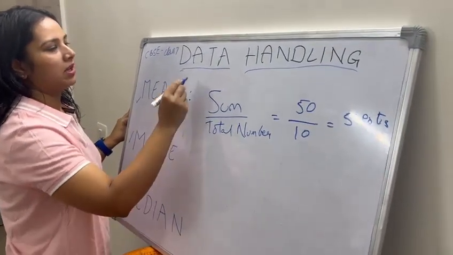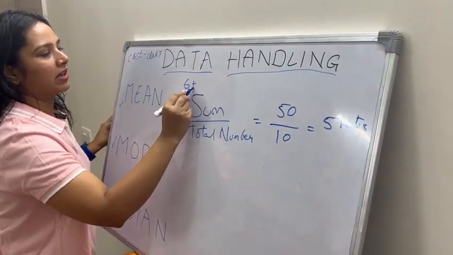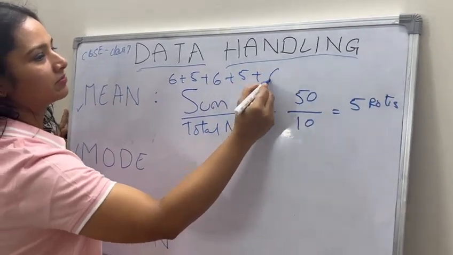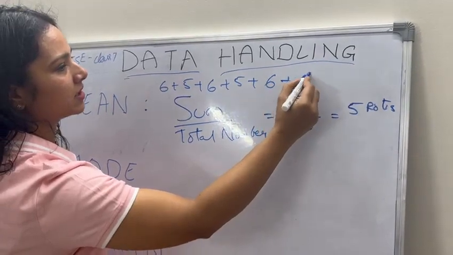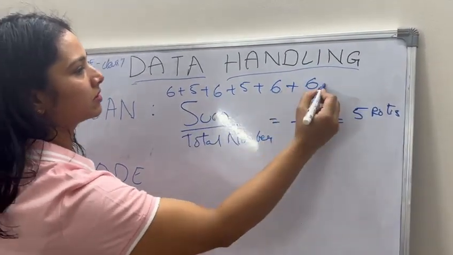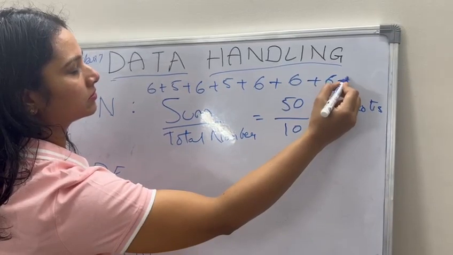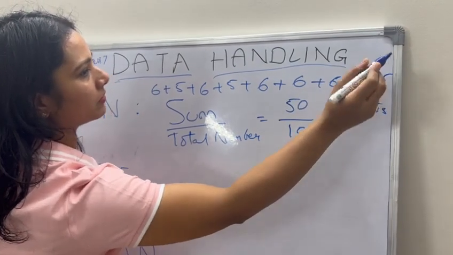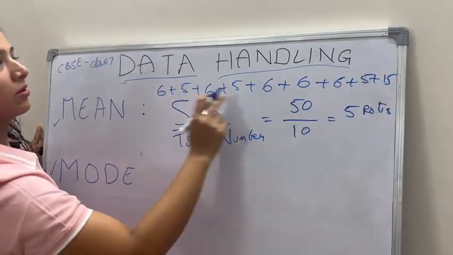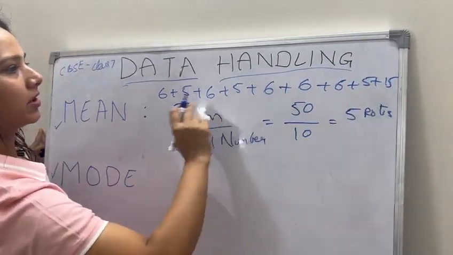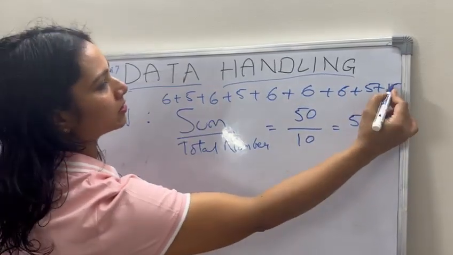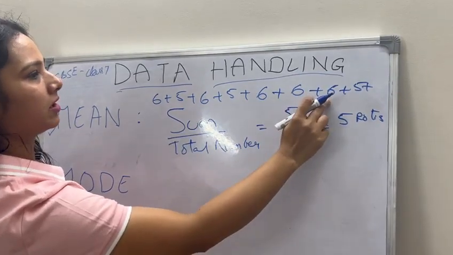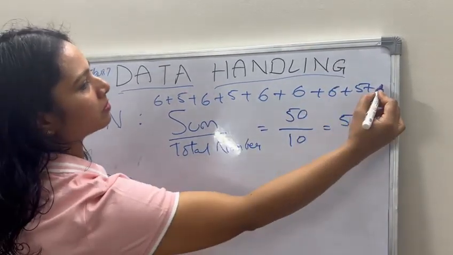One can eat 6, one can eat 5, one can eat 6 again, and so on, and the total comes to 50.